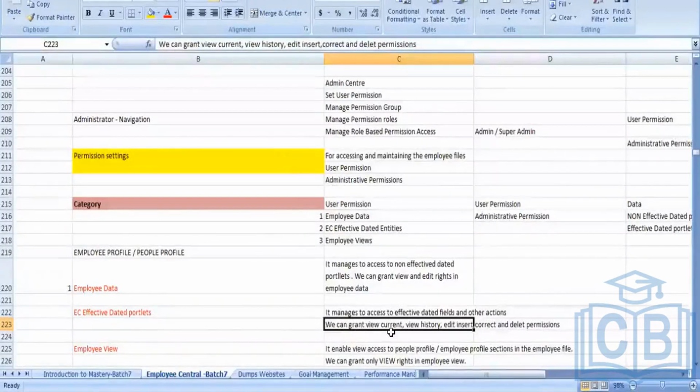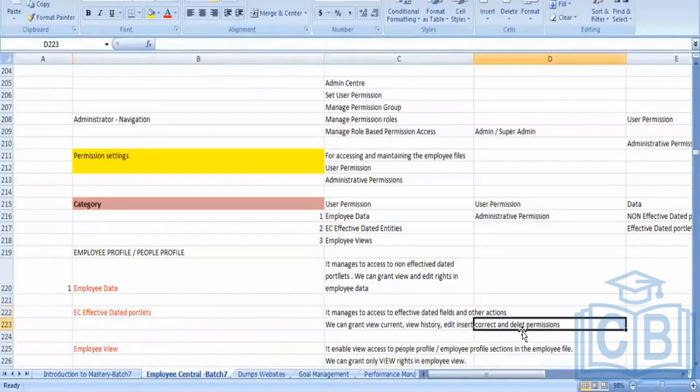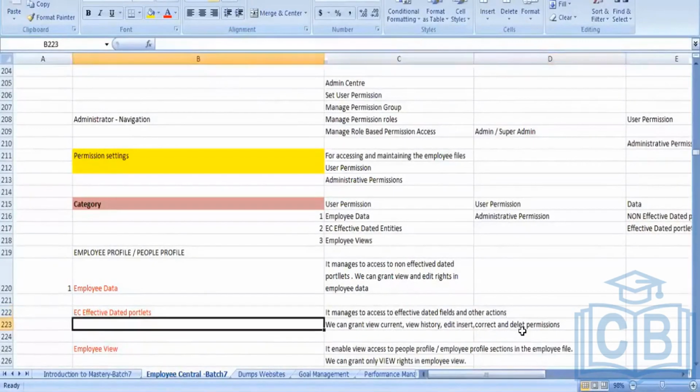Because we have given this access in the effective dated category. When you give these permissions, those buttons will be showing there. Any question?